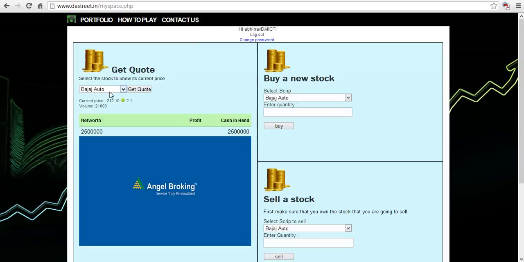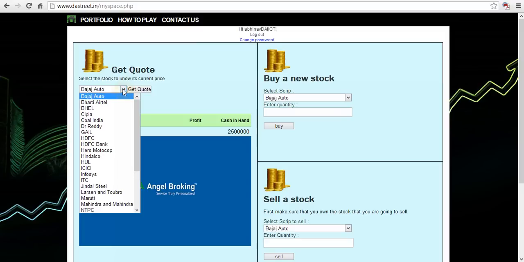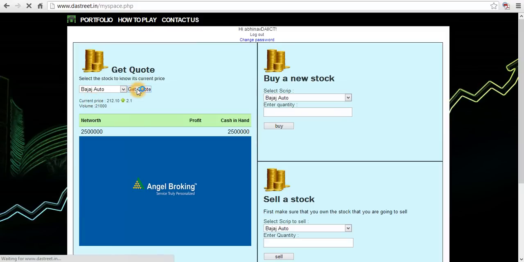Actually it has changed to Bajaj Auto, but this is the price for BHEL, the share that we selected earlier. Its current price is 212, up by 2.1 rupees, and volume is 21,000. I'll select another, say Bajaj Auto. See, it's down by 50 rupees. Like this you can get to know the prevailing market price of a company.